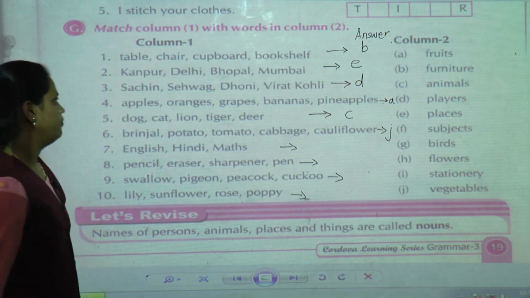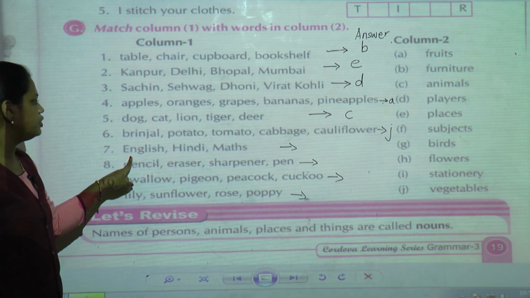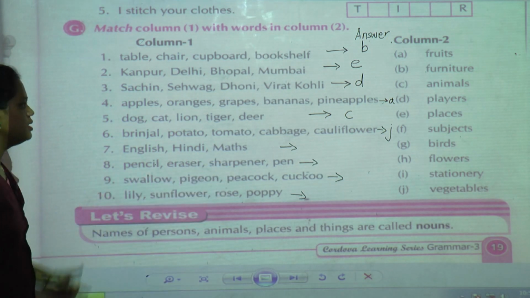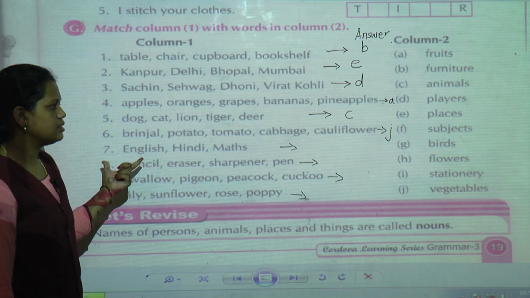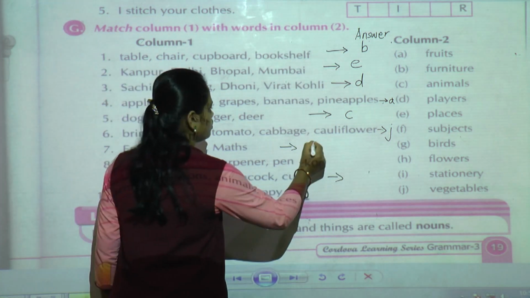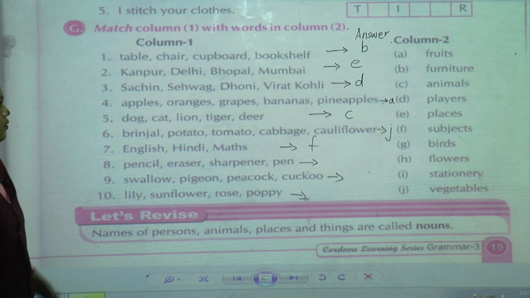Vegetables. Now seventh one: English, Hindi, maths. These are all we can say, these are all subjects. Yes. So seventh one answer is F.